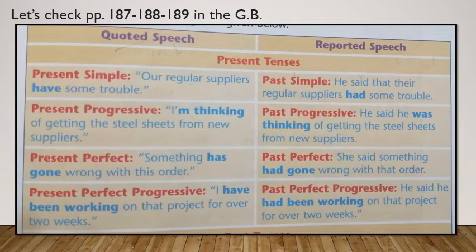The second example, present progressive. I am thinking of getting the steel sheets from new suppliers. It becomes past progressive. He said that he was thinking of getting the steel sheets from new suppliers.